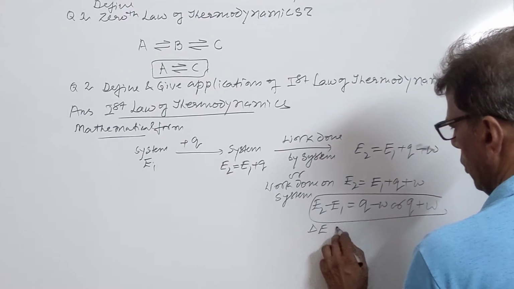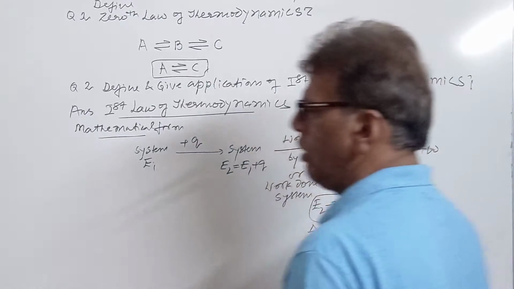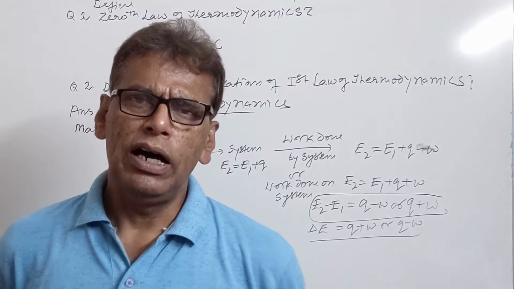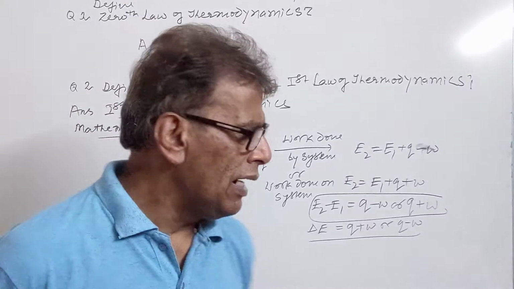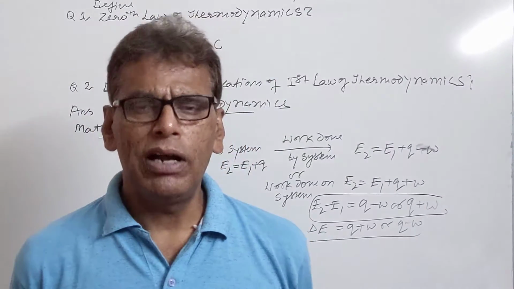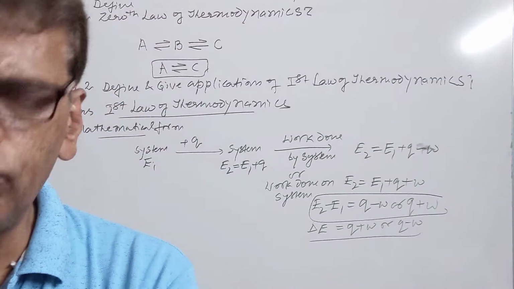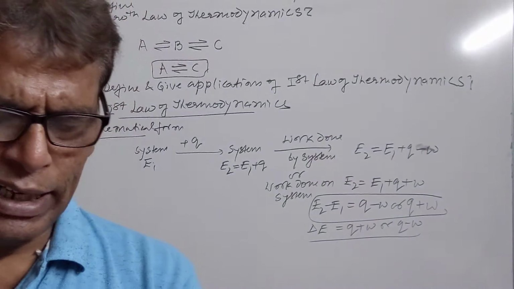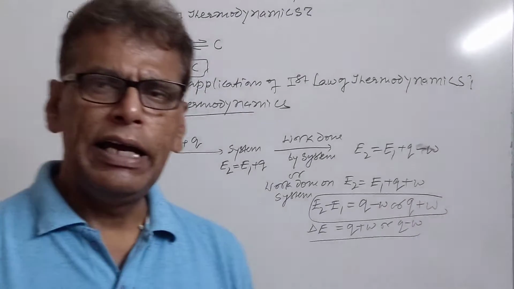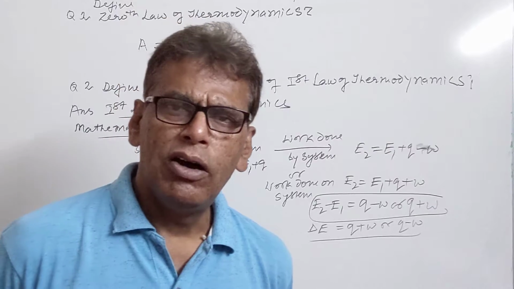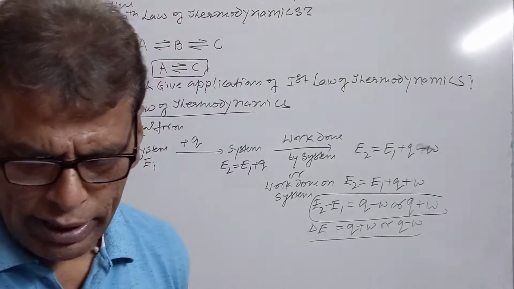That is delta E equal to Q plus W or Q minus W. So internal energy change is equal to the heat change minus the work done, or plus the work done on the system. If it is work done on the system, then it is called plus W. If it is work done by the system, then it is called minus W. So this is the mathematical form of first law of thermodynamics, which states that total energy change of the process will be equal to the sum of heat change and the work done on the system. If it is work done by the system, then it is the difference of Q and W.